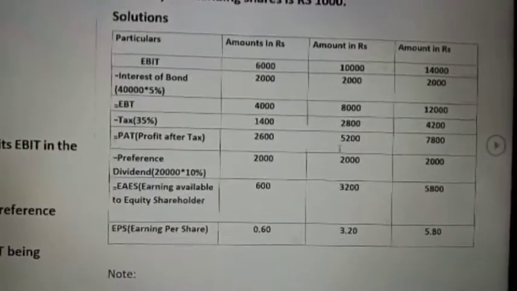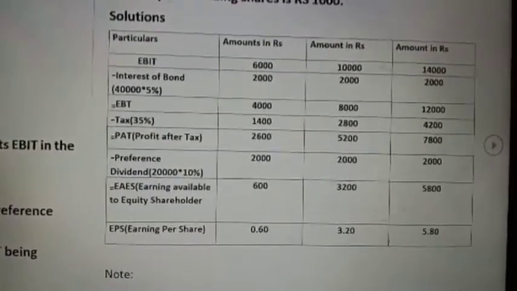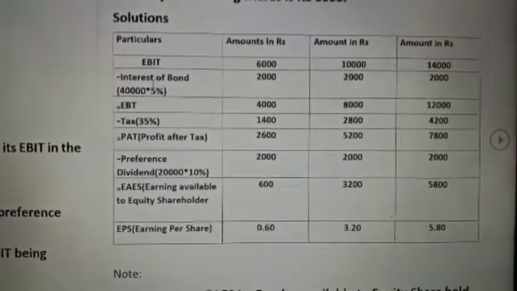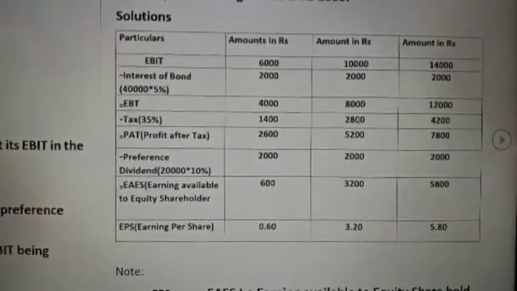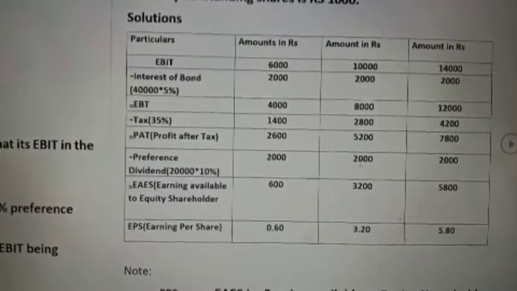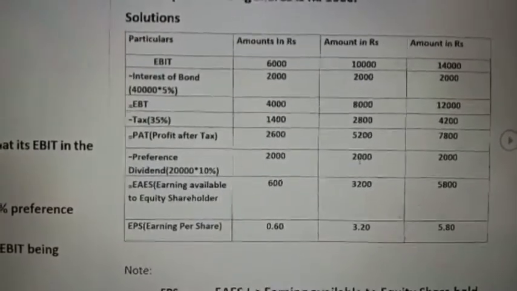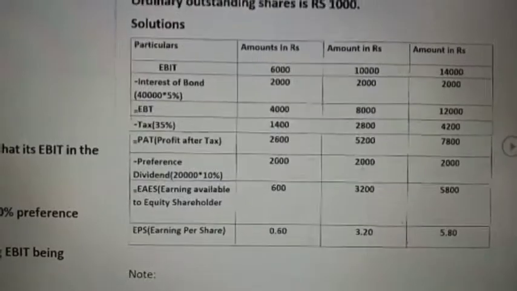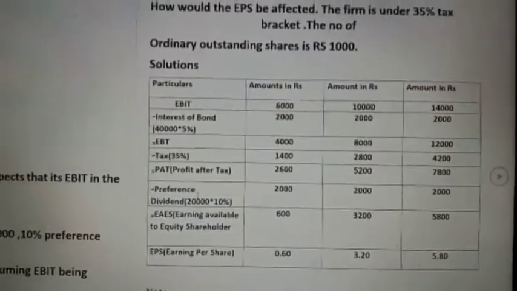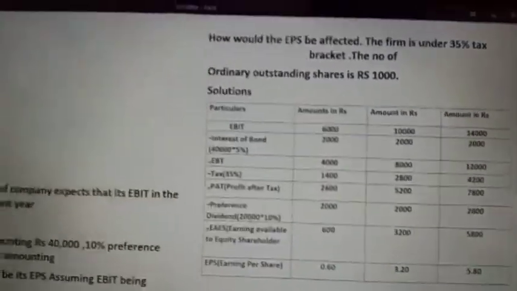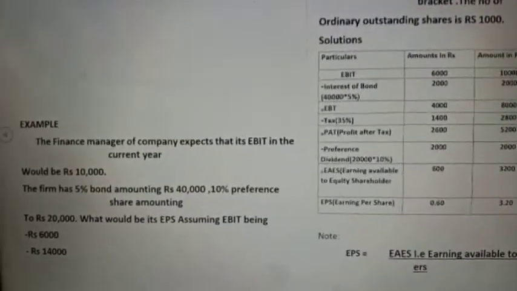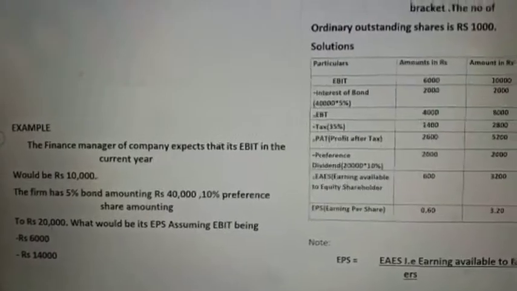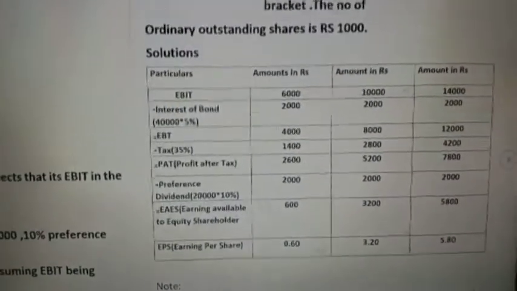As I have said already, at first we have to give to the outsiders: we give the interest part, then the tax, and after that we have to give the preference dividend, because they are the preference shareholders. Before giving to the shareholders, we have to pay them. The preference dividend is 10% of 20,000, that is 2,000.